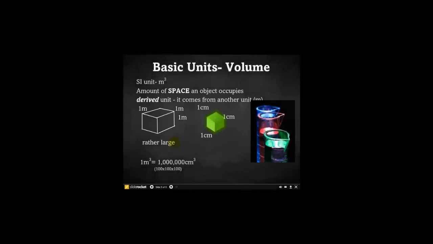That's kind of large. So we tend to use a smaller unit, the centimeter cubed. And that would be if you had a cube, as I have here, of 1 centimeter by 1 centimeter by 1 centimeter. That'd be a centimeter cubed, and we call that a milliliter. Okay, and we're pretty familiar with milliliters. We know we measure milliliters in graduated cylinders. Okay, and another common volume unit is the liter, and a liter is about 1,000 milliliters, and that's in that initial picture is what they were measuring or pricing the gas at per liter.